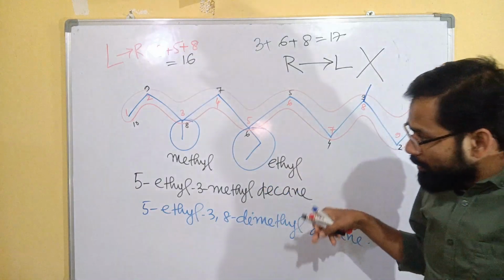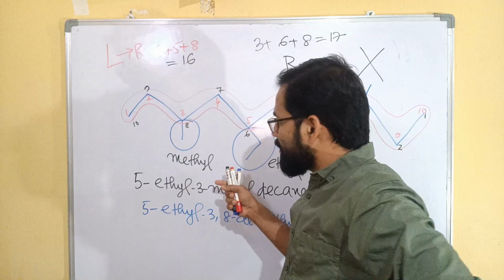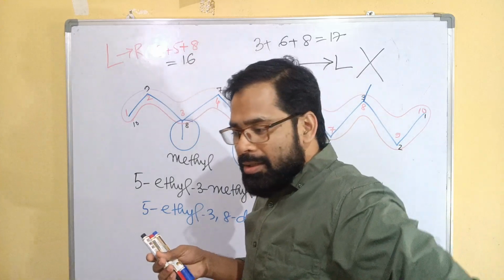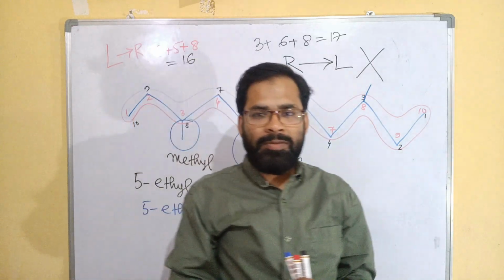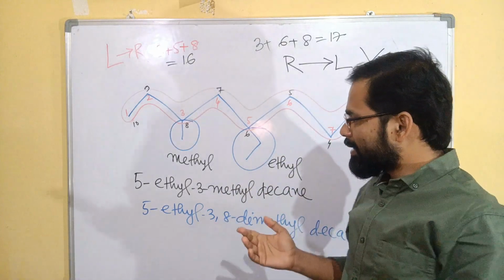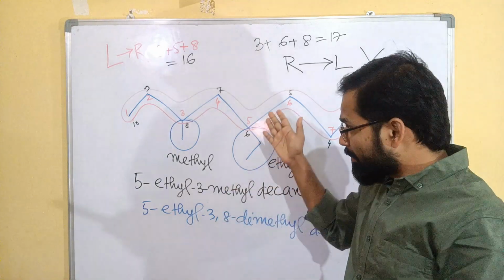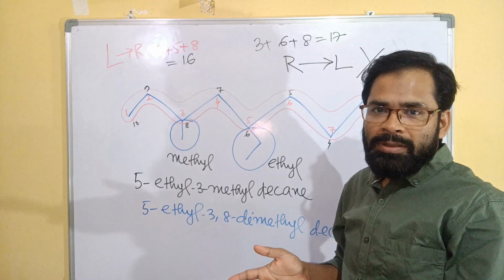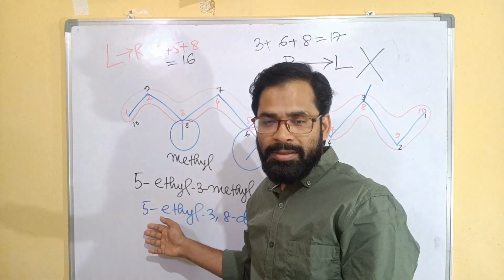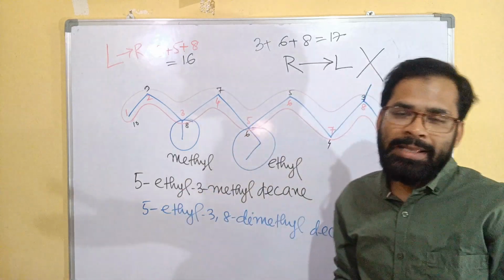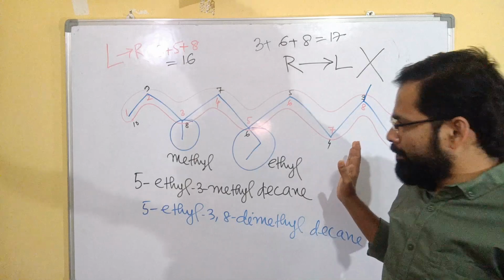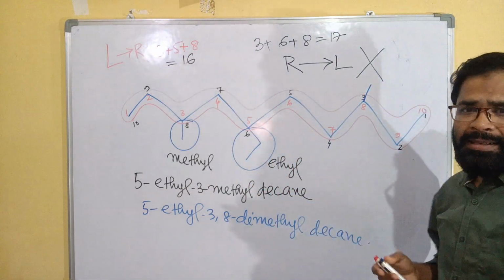And if we have different substituents or branchings, let's say methyl, ethyl, propyl, butyl, then we have to follow alphabetical order. Alphabetically, B, butyl, comes first if butyl is a substituent. So we write butyl first, then ethyl, then methyl, then propyl.